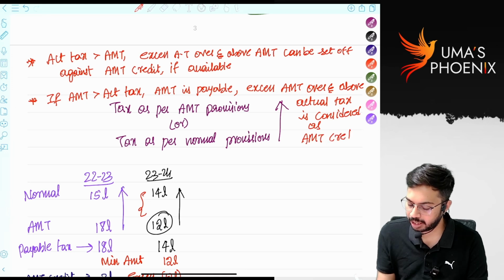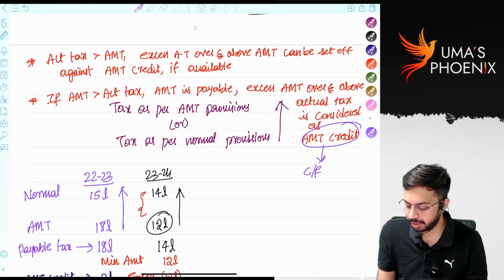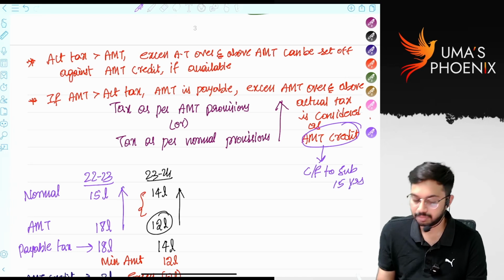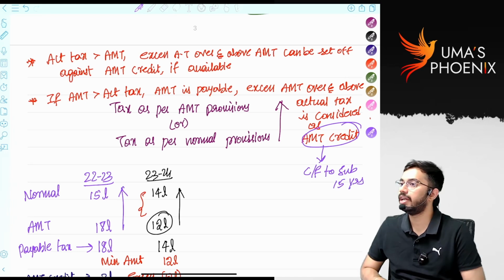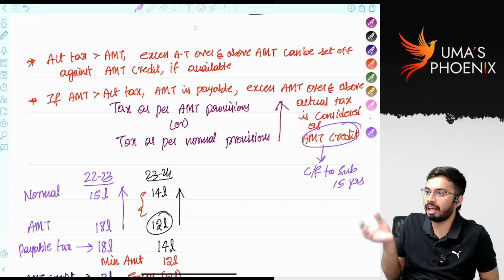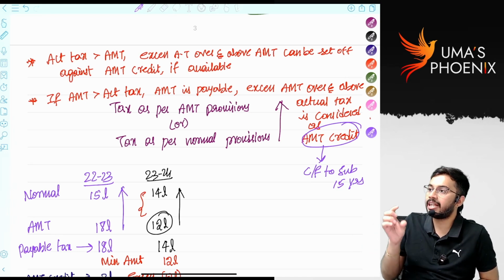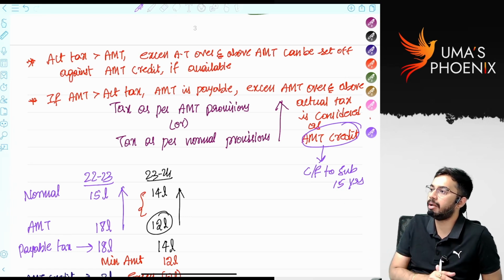And such AMT credit can be carried forward to how many years? AMT credit can be carried forward to subsequent 15 years. Is it clear? If actual tax is greater than AMT, the excess of actual tax over and above AMT you can set off against AMT credit.